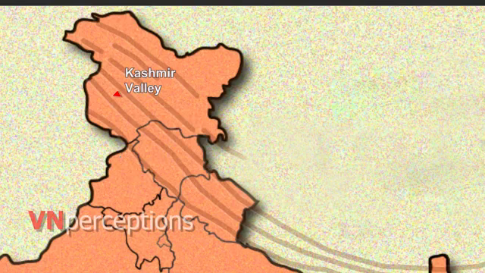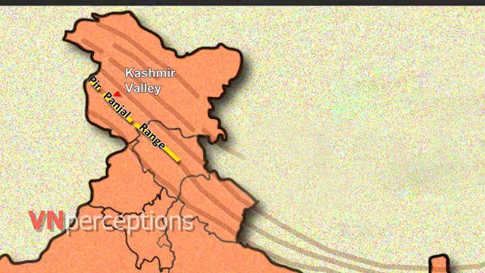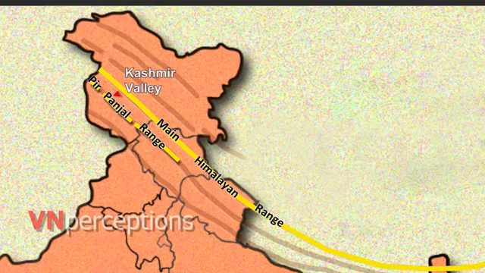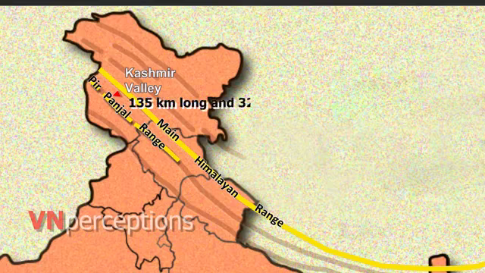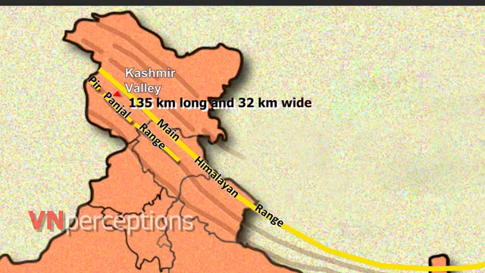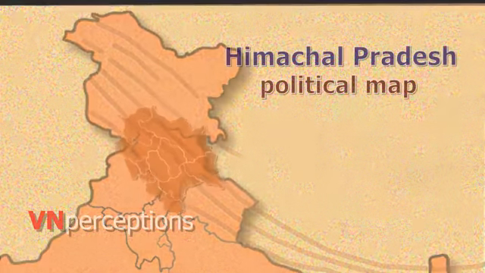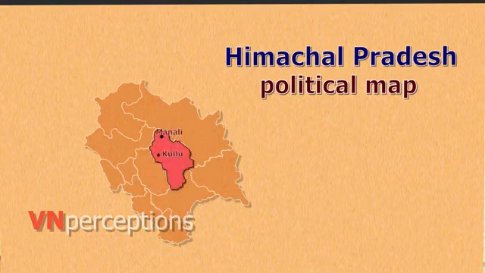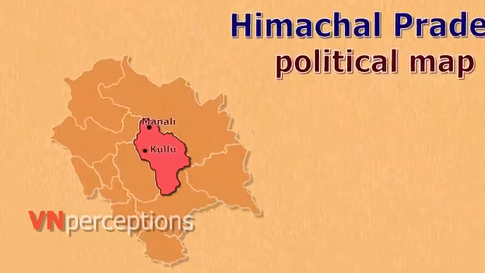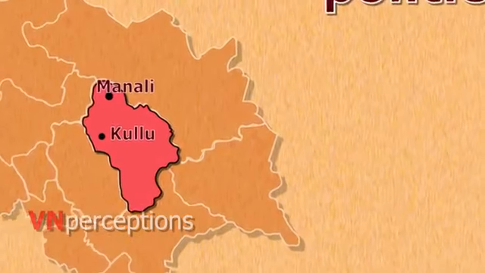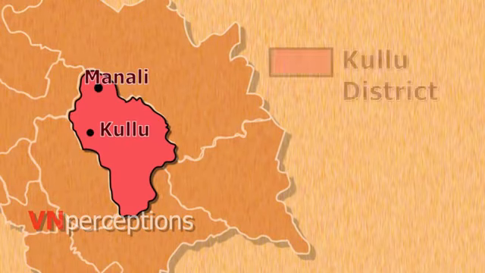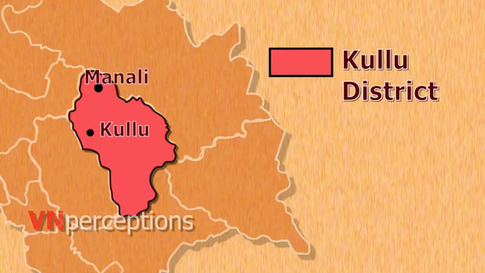The Kashmir Valley is bounded on the southwest by the Pir Panjal range and on the northeast by the main Himalayan range. It is approximately 135 kilometers long and 32 kilometers wide and is drained by the river Jhelum. Kulu Manali is one more important tourist place in this region. Due to its close proximity, these two names, that is Kulu and Manali, are often considered as a single destination.